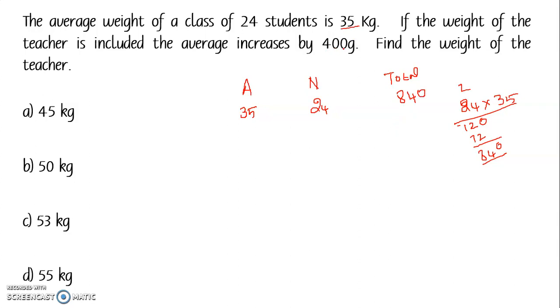Now what happens is it is increasing by 400 grams. So that is 35.4, and the number of people is 25. So this is 35.4 into 25. Okay, so this again we can do in a simpler way. Just multiply this by 100. 35.4, add 2 zeros. You can omit 1 zero. 3540 will be the multiplication by 100.